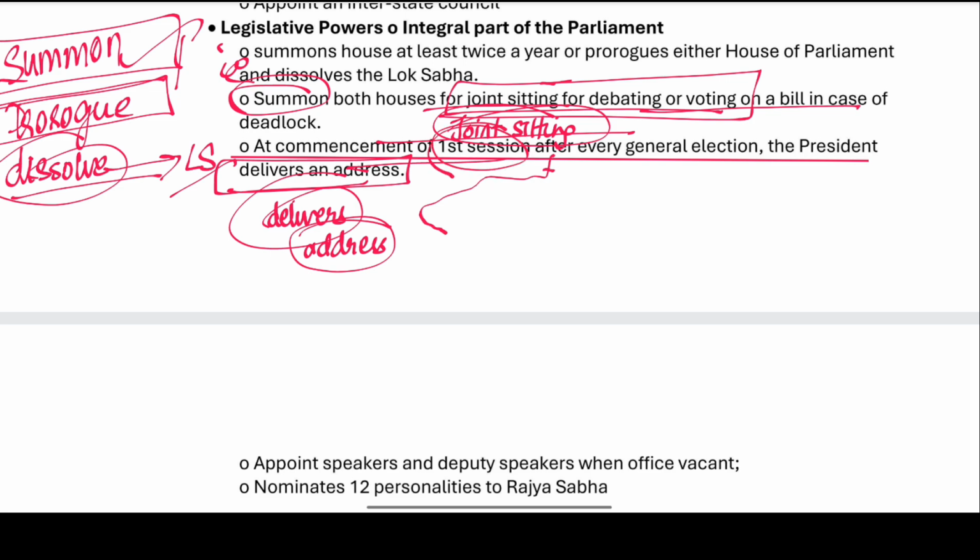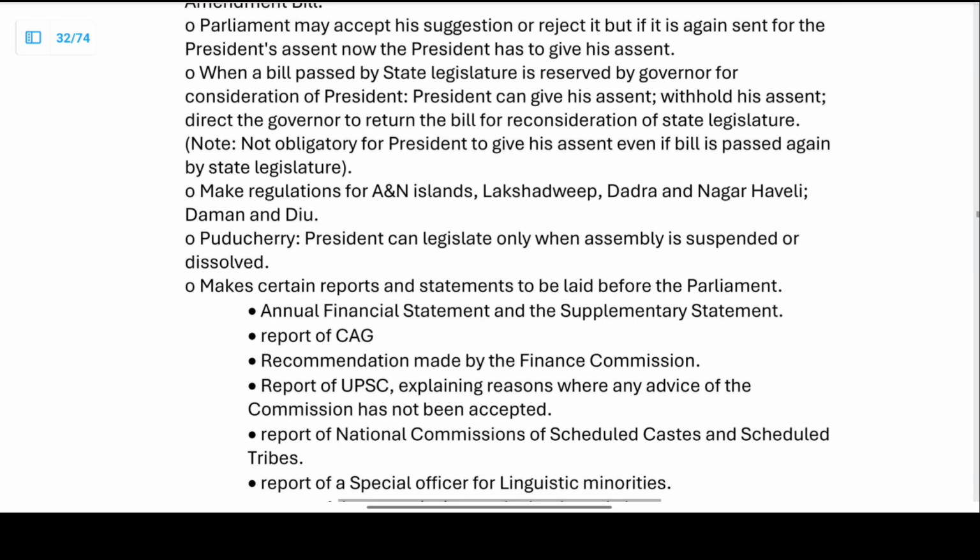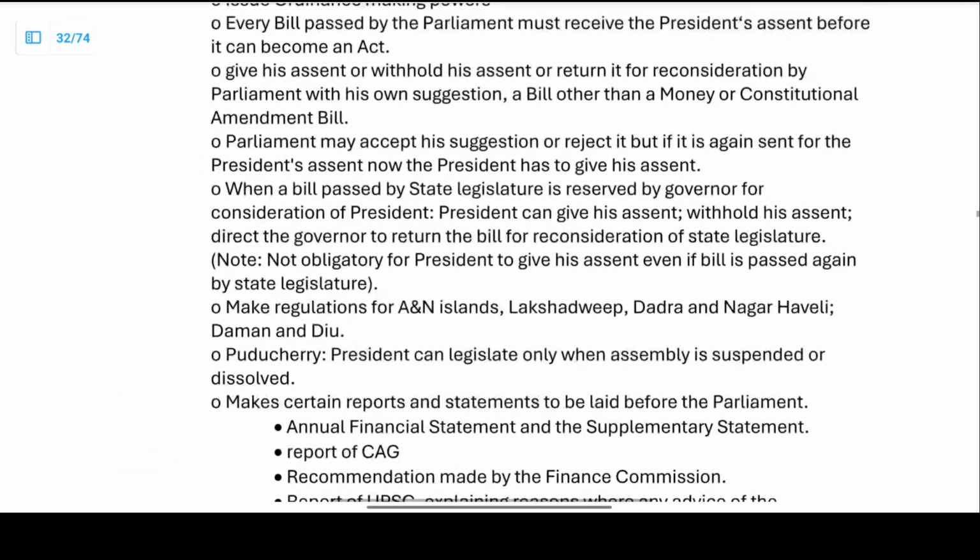At the commencement of the first session after every general election, the President is to deliver an address. He appoints the Speaker, and everybody who is related to the legislature, if he is appointing them, it belongs to the legislative powers. Right.